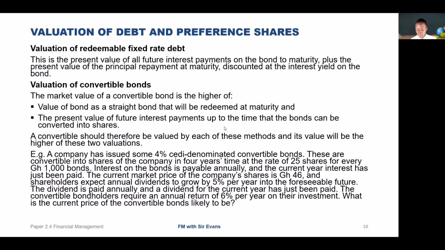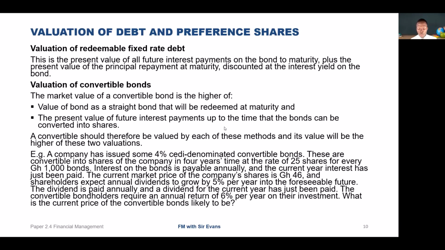Then we also consider the scenario where we find the value of the bond if the shares are converted. So our interest remains 40 with a present value of 138.6. But in this situation, we look at what the value of the share is at the end of that 4-year period. We have 55.9 as the expected share price in 4 years' time, and there are 25 shares for every 1,000 bonds. So that's going to be 25 times 55.9, which is 1,397.5, and being discounted, we have 1,106.8.